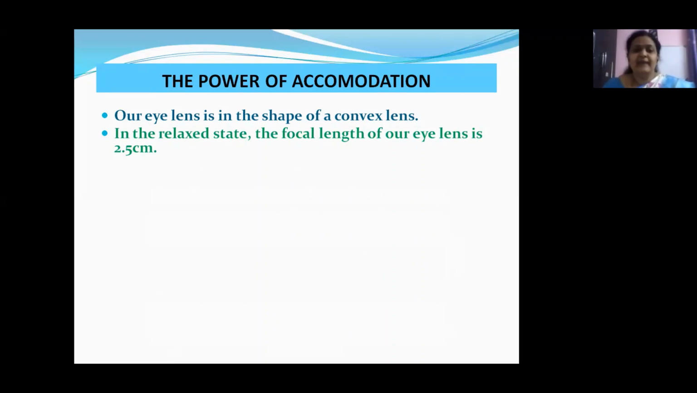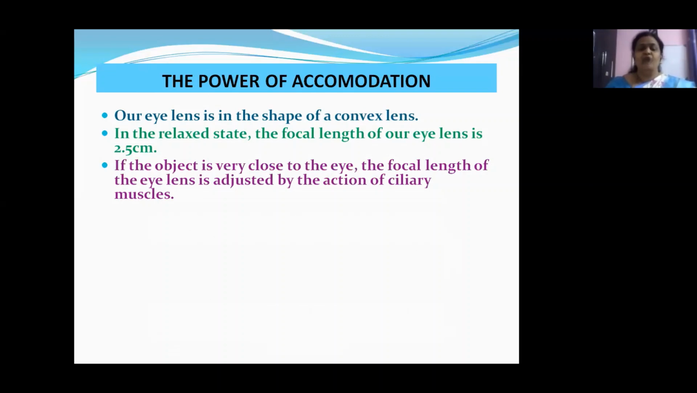In the relaxed state, the focal length of our eyes is 2.5 centimeters. That is nothing but the distance between our eye lens and retina. If the object is very close to the eye, the focal length of the eye lens is adjusted by the action of the ciliary muscles.